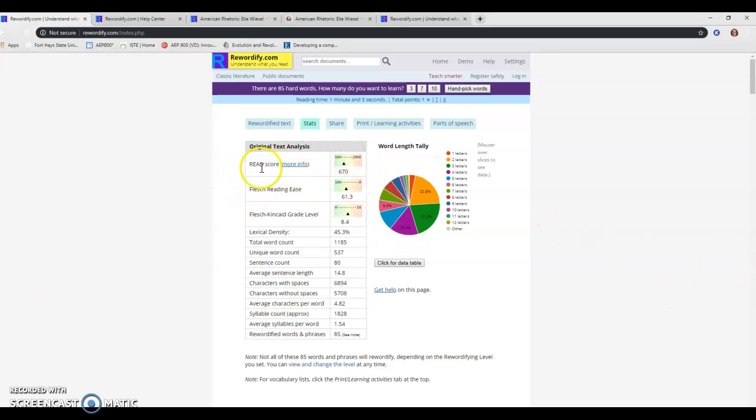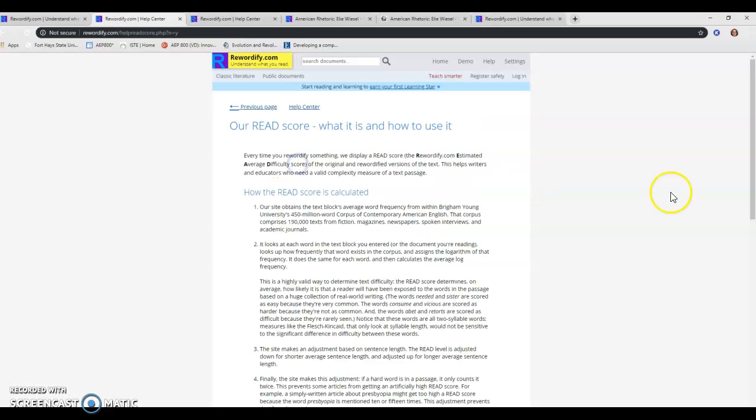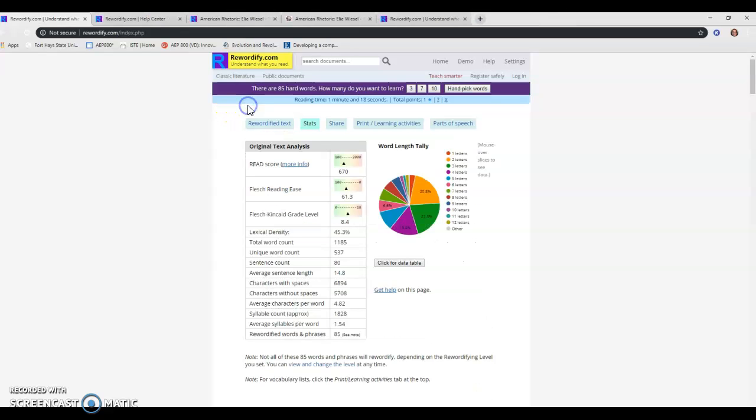We have these different graded levels of reading. So there's the read score, which they come up with, and there's an explanation on what it is, how they get it. There's the Flesch Reading Ease score, and then there's the Flesch Kincaid grade level.